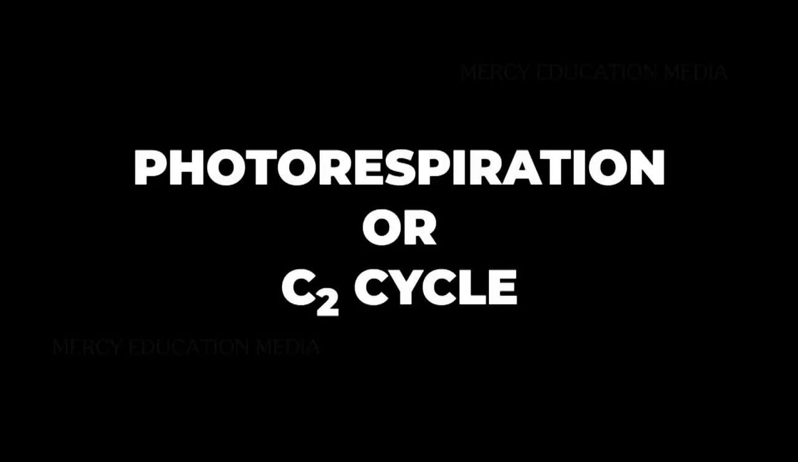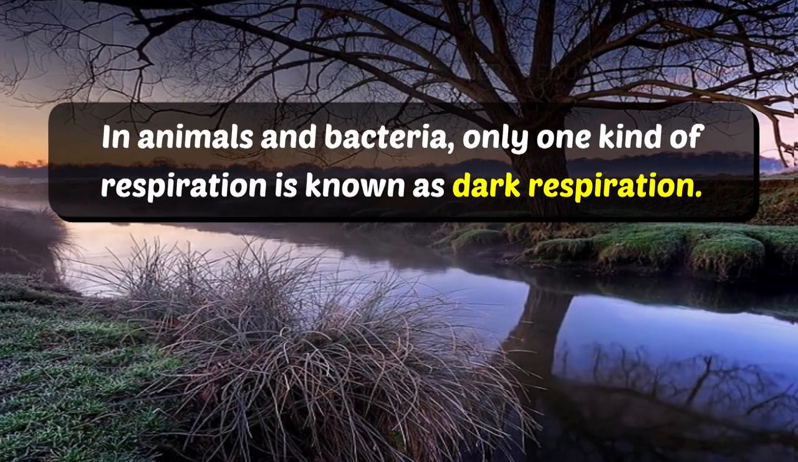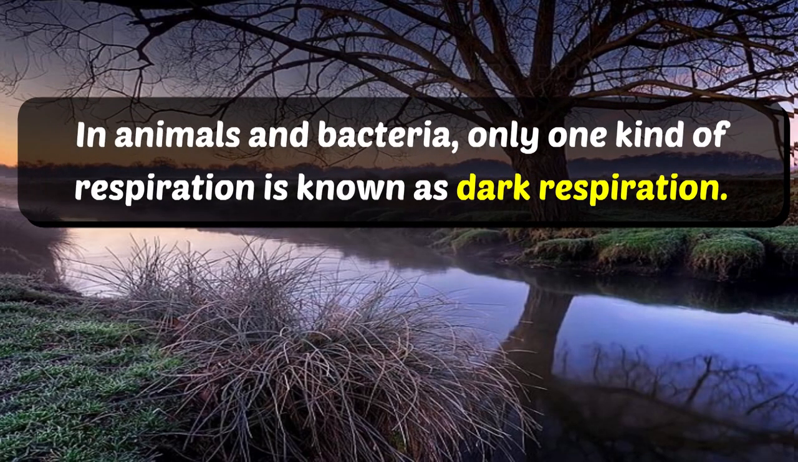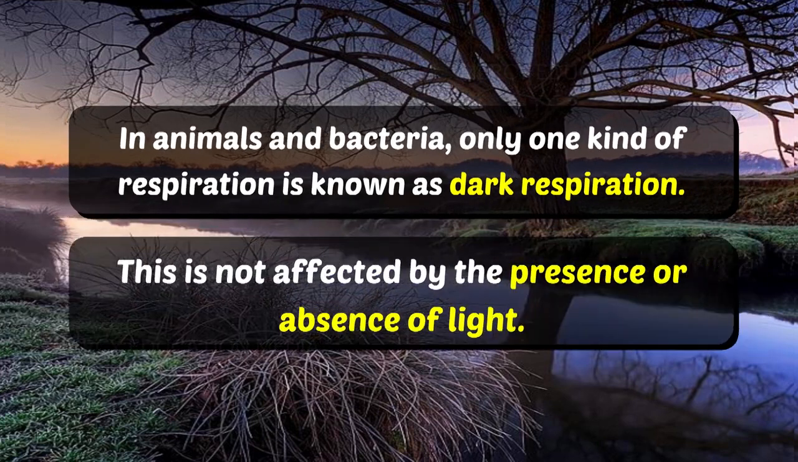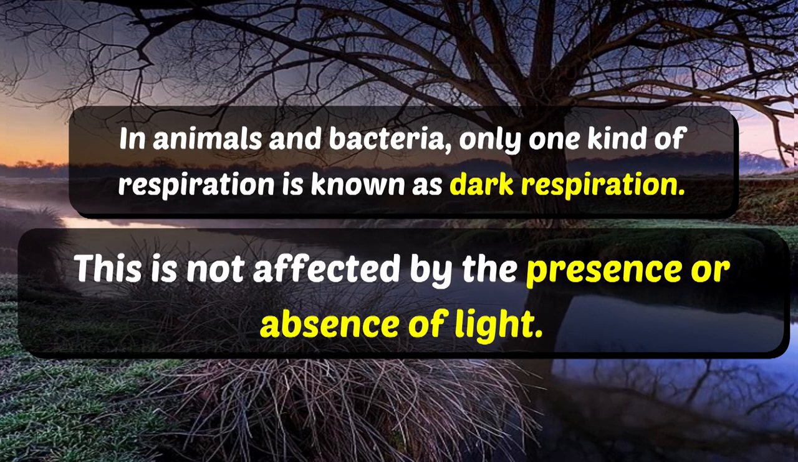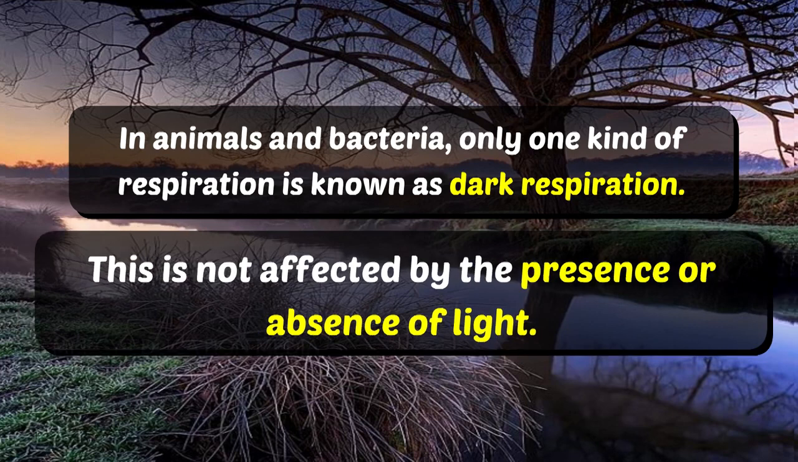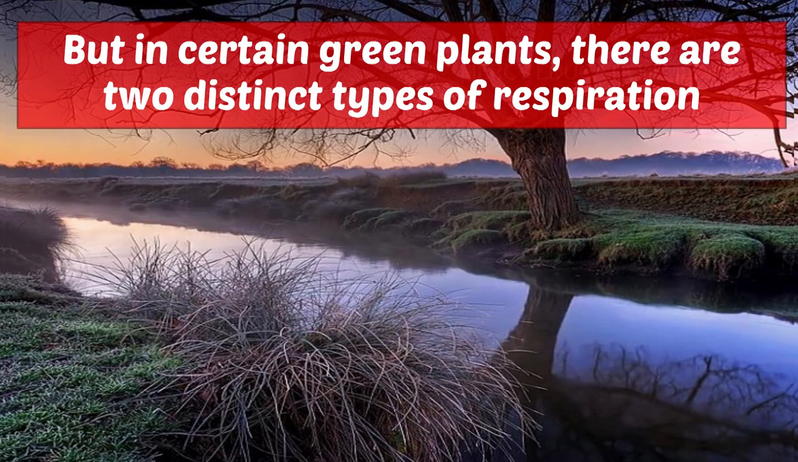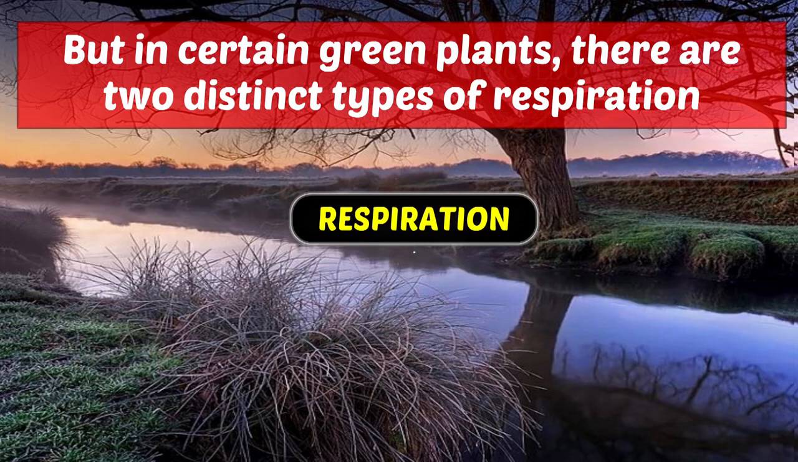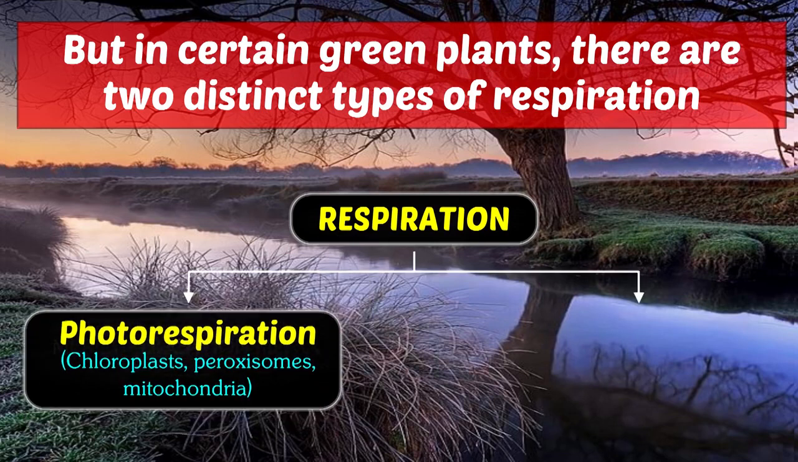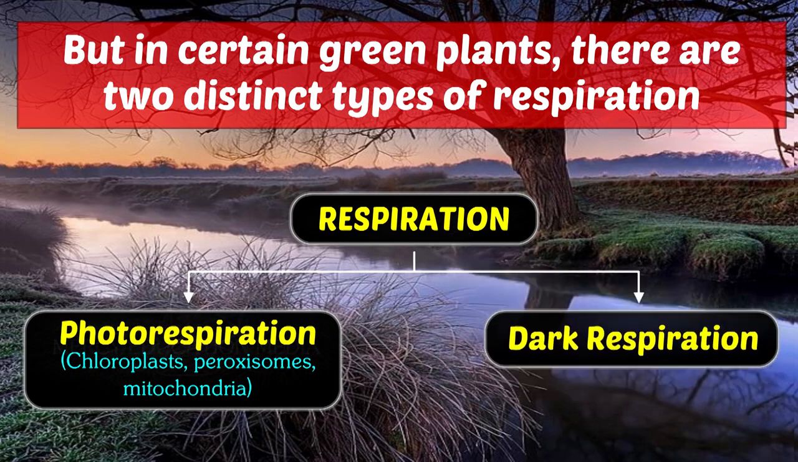Let us see about photorespiration or carbon cycle. In animals and bacteria, only one kind of respiration is known, called dark respiration. This is not affected by the presence or absence of light. Let us see about respiration. Respiration is divided into photorespiration and dark respiration.